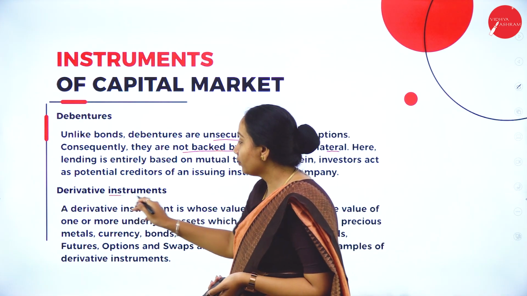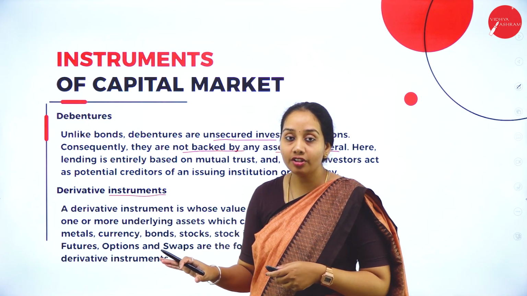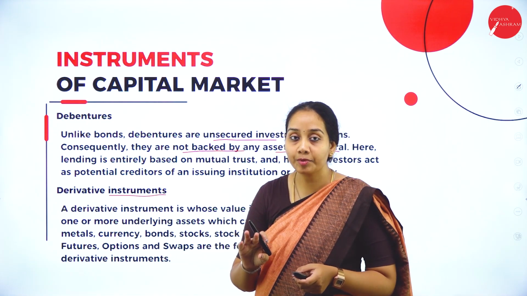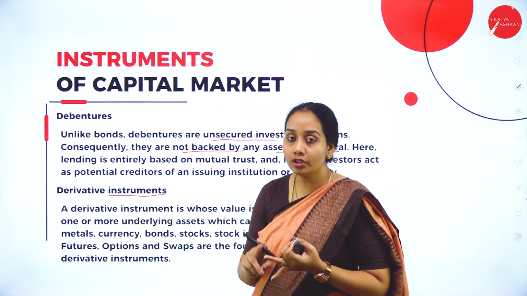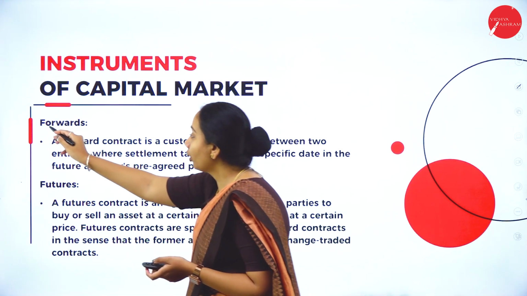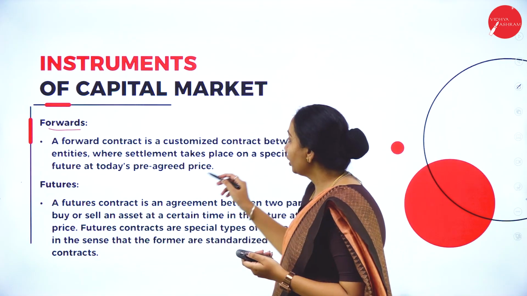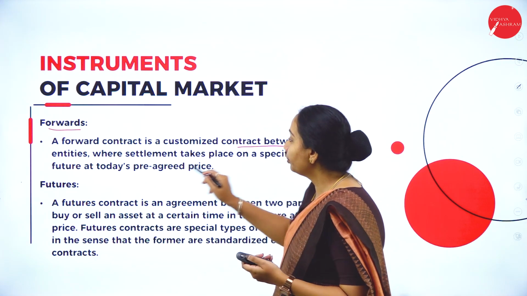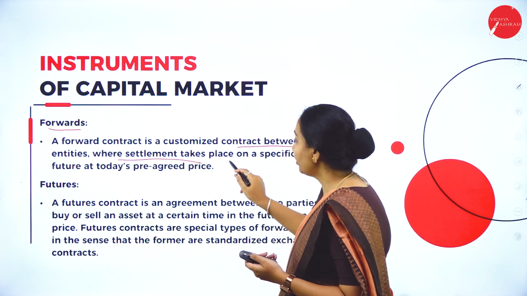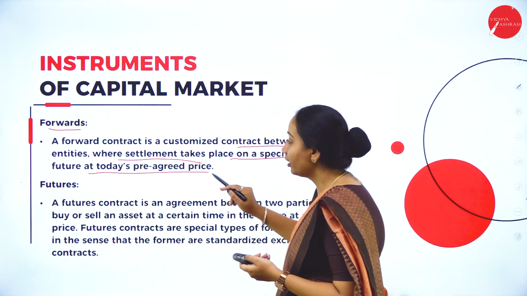Next is derivative instruments. This is an important concept. Under derivative instruments, we have got four types: first is forwards, then futures, options and swaps. We'll see them one by one. So, forward contract. It is a customized contract between two people where settlement takes place on a specified date in the future at today's pre-agreed price.